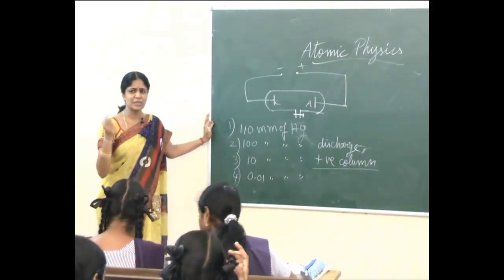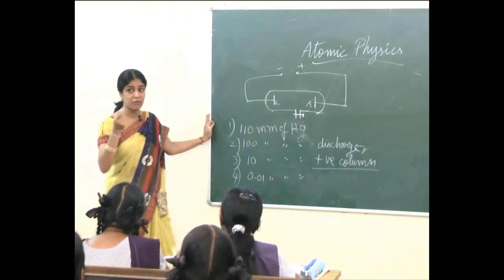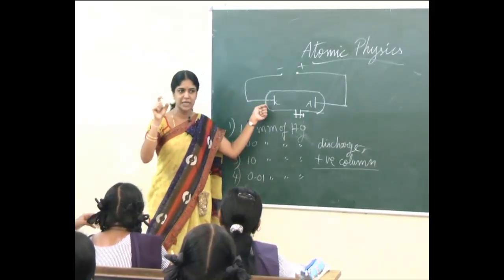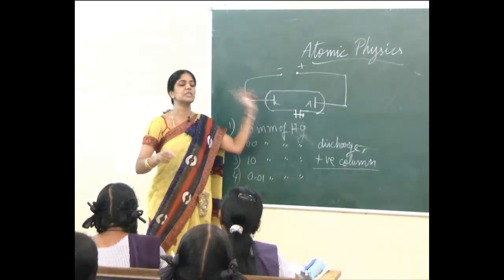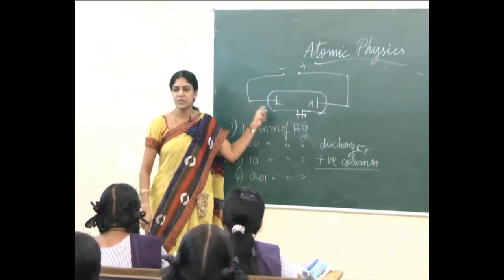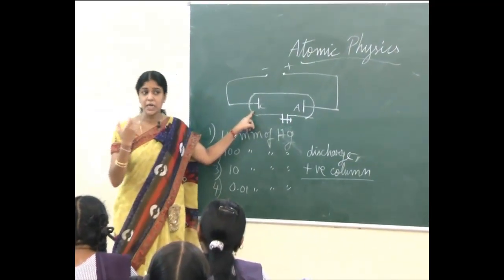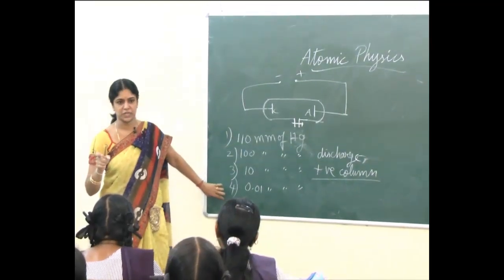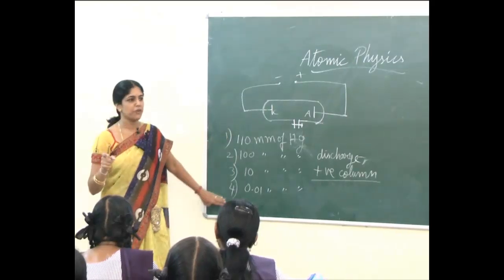So what is the cause of this fluorescence effect? Some rays which are emanating, produced from the cathode. I don't know the properties of these rays, but they are responsible for the fluorescence effect. Some invisible rays are coming out of the cathode and producing this fluorescence effect. Clear? This is the final stage of the discharge tube.